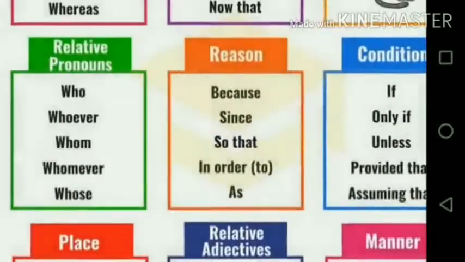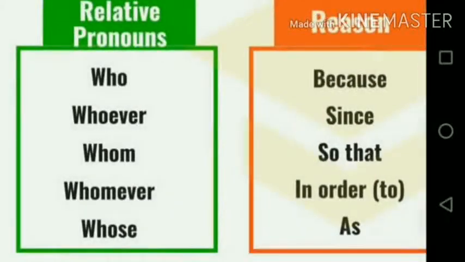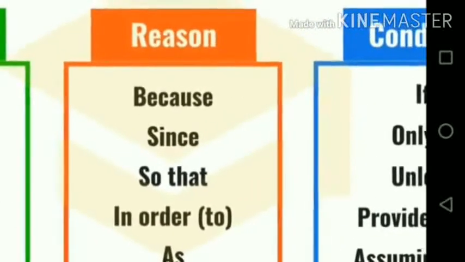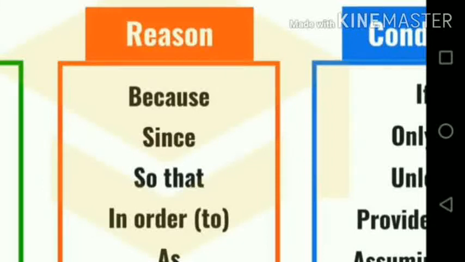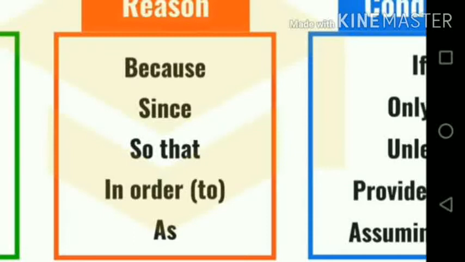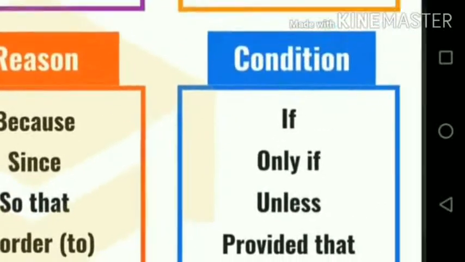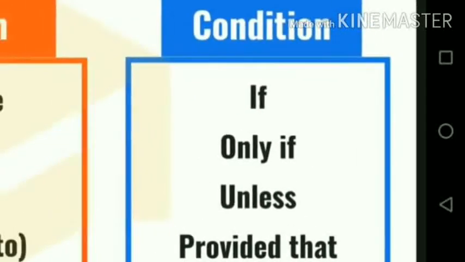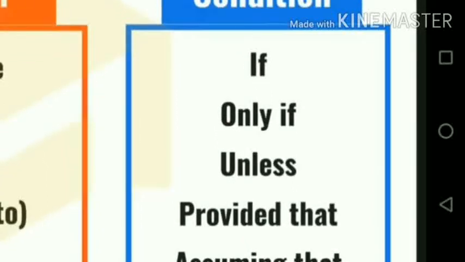Then relative pronoun type of subordinating conjunctions are who, whoever, whom, whomever, whose. And reason type of subordinating conjunctions are because, since, so that, in order to, as. The condition type of subordinating conjunctions are if, only if, unless, provided that, assuming that.